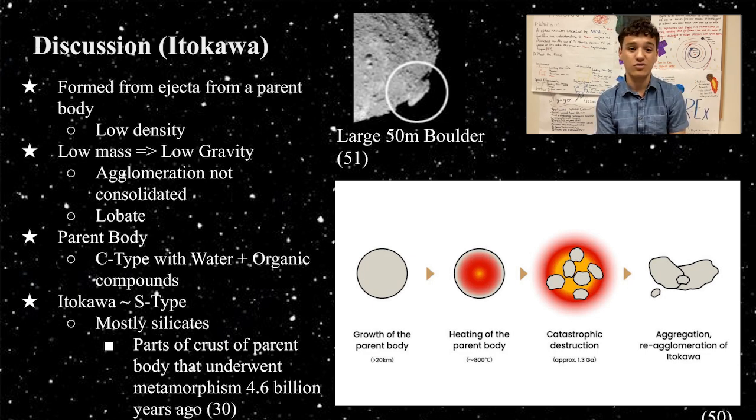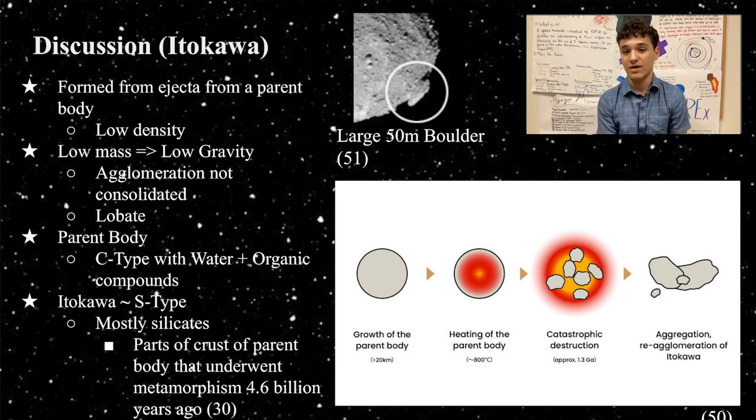Itokawa had enough local gravity to agglomerate these rocks, but not enough to consolidate them into a solid asteroid without empty space. This led to the amount of empty space shown in Itokawa's density. Itokawa's low local gravity also accounts for its low base shape, having many lobes around the asteroid, as seen in the final image of the diagram below.